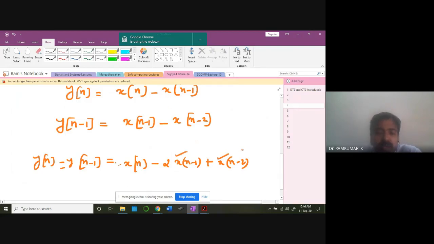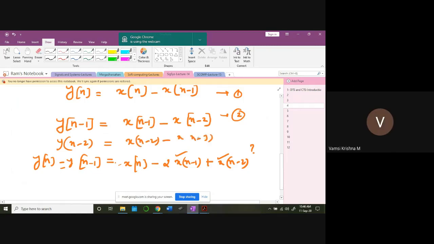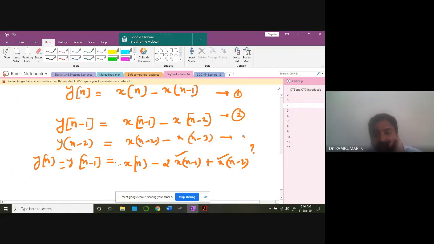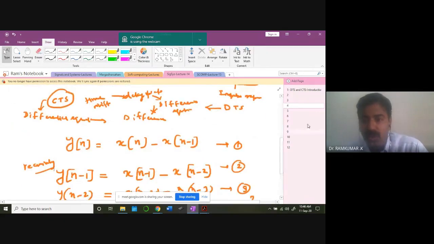Is it clear? Everybody with me here at this point? Anybody having difficulty looking at this expression? Algebraically, you can do it comfortably. So subtract these two equations. That's all. Equation 1, equation 2. Recursively, you have to think. What is y of n minus 2? Can somebody tell me? Gautam, what is y of n minus 2? x of n minus 3 minus x of n minus 4. So you keep doing it. You can do it recursively. It's the power of difference equations. You'll understand it more when you are working out problems.